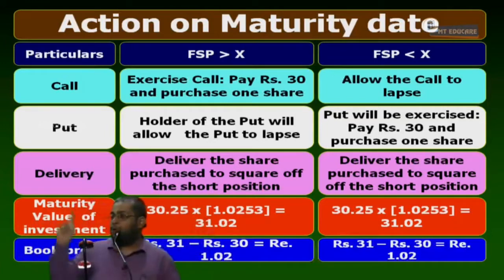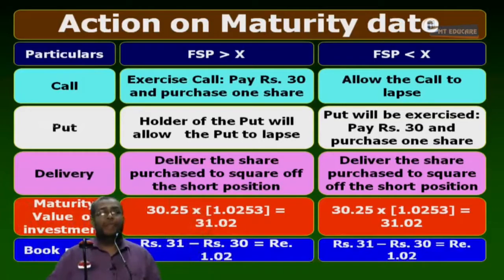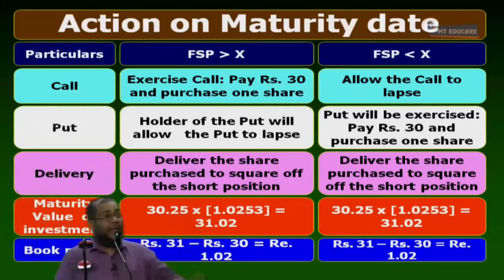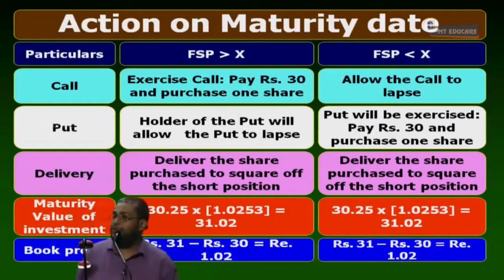So this profit does not depend on FSP. Whatever may be the FSP, I pay 30, and whatever may be the FSP, I get 31.02. So 1.02 does not depend on the share price at all. I have a guaranteed profit of 1.02. It cannot be above, cannot be below. It is a locked-in profit. Everybody, yes or no?